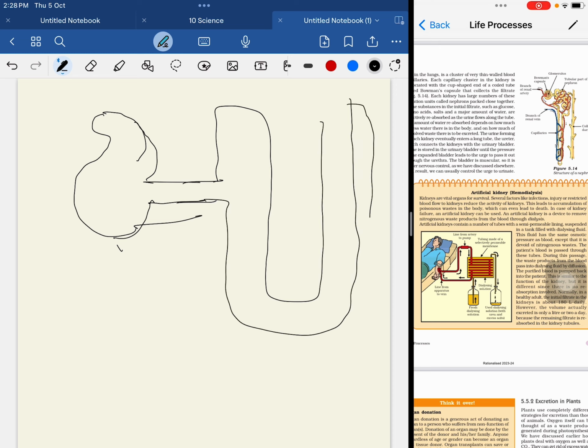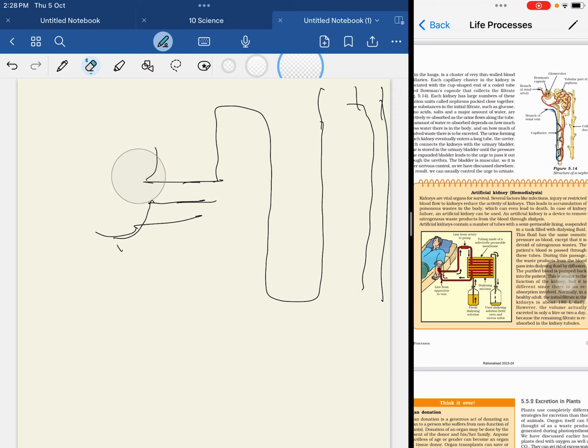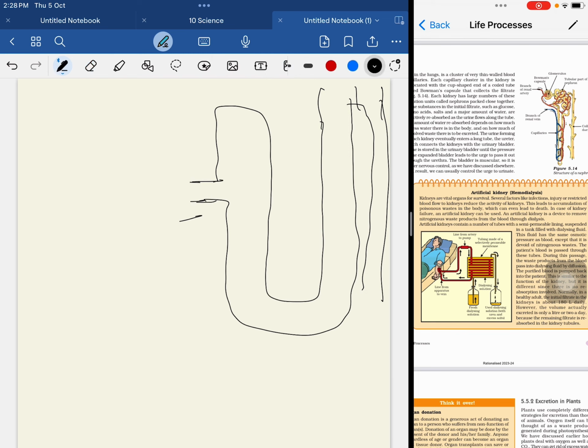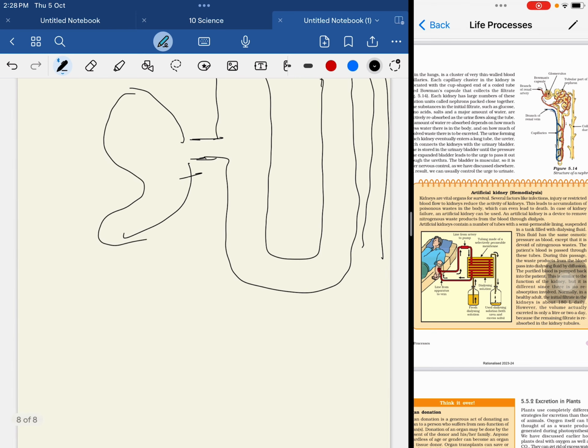From here arises a long tubule structure. This is the structure of the glomerular capsule. I will draw it for you once again. This is the glomerular capsule. The blood which goes from the heart to the kidneys comes like this.